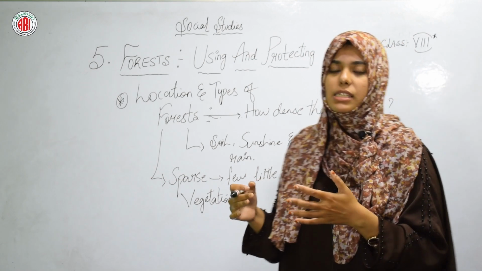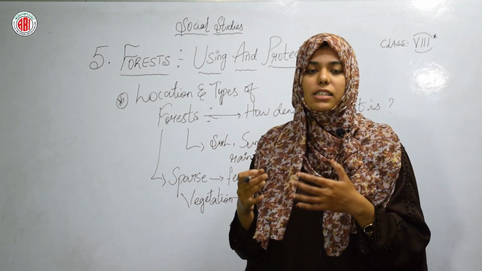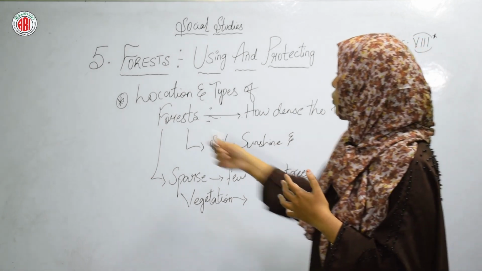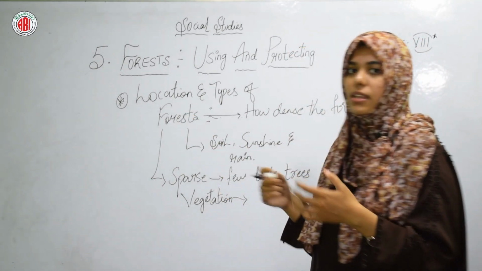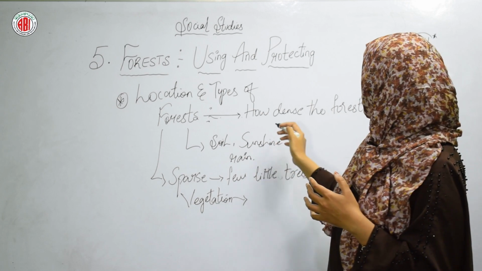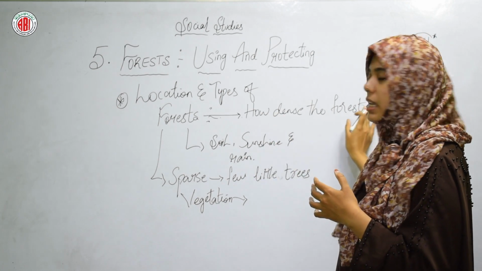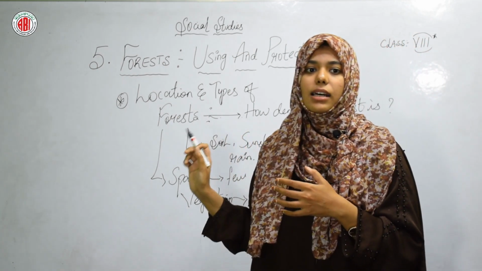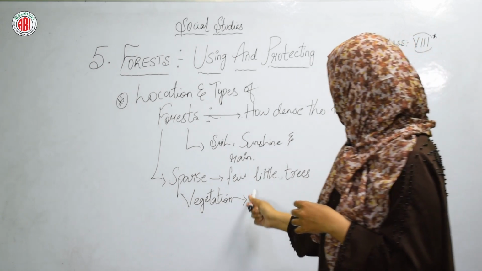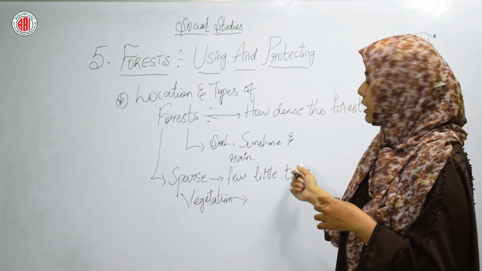On that basis we can classify the forest and where it is located. So the first criterion is how dense the forest is, and next is how sparse the vegetation is, with few little trees in the forest.